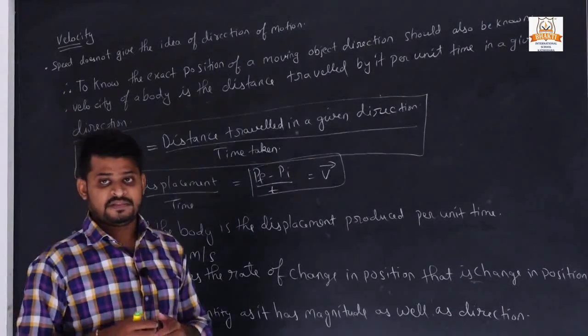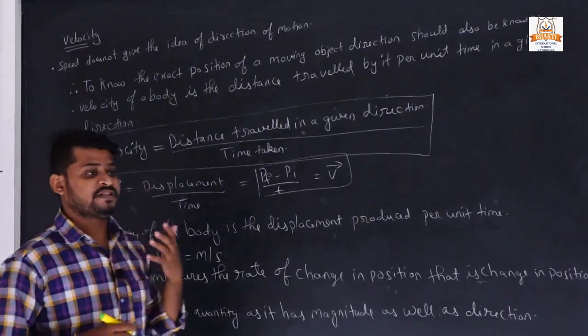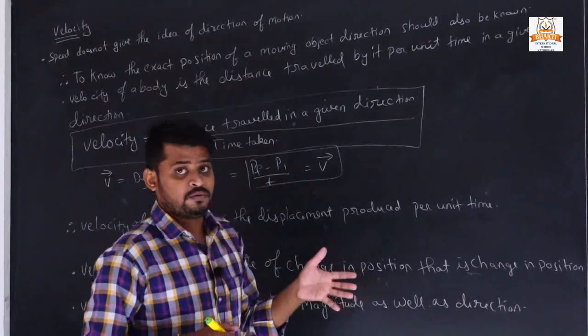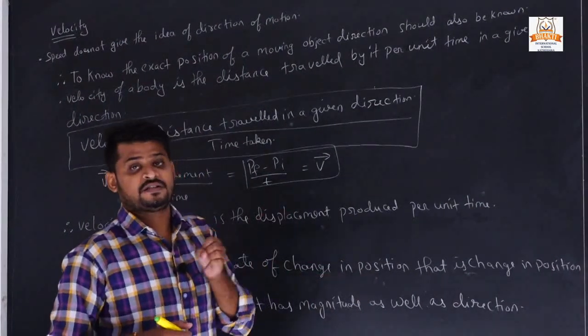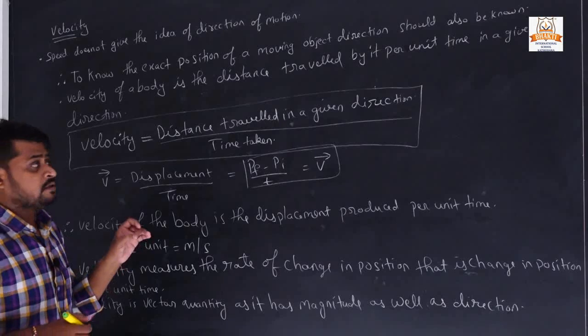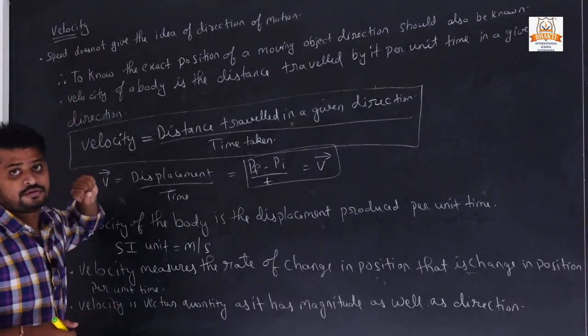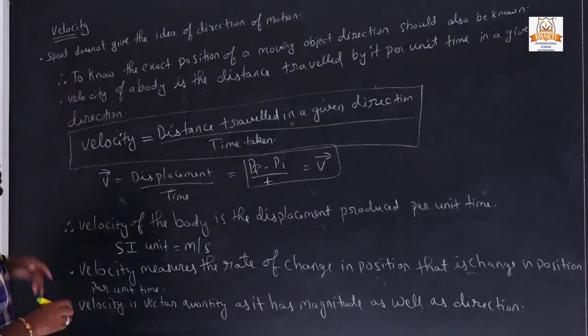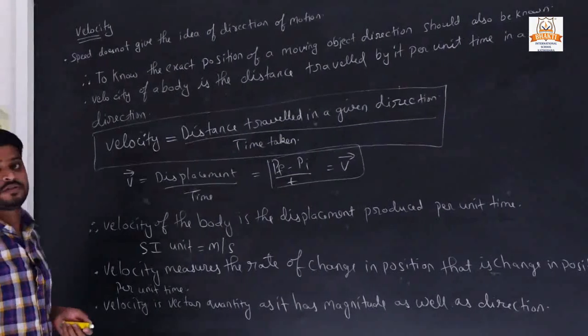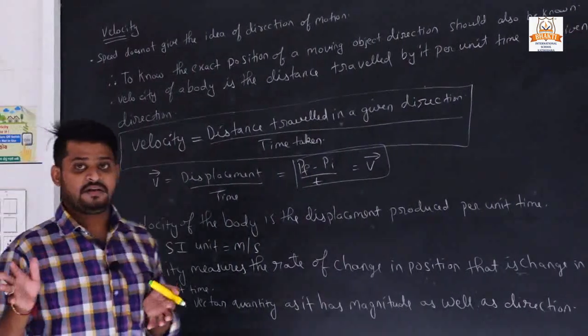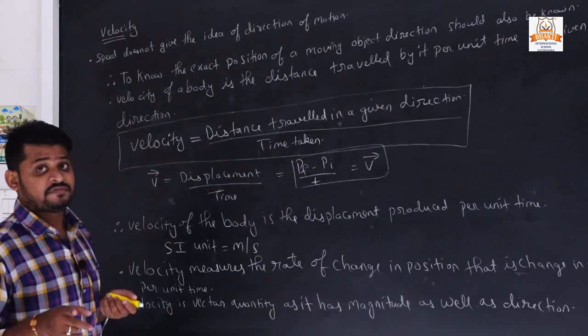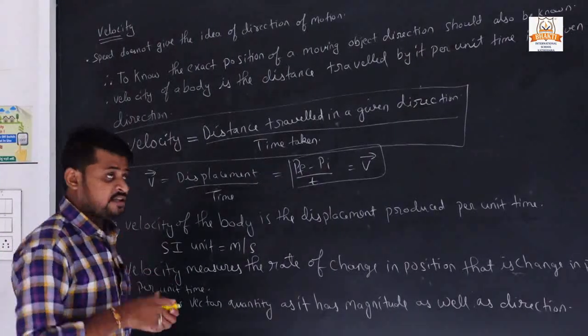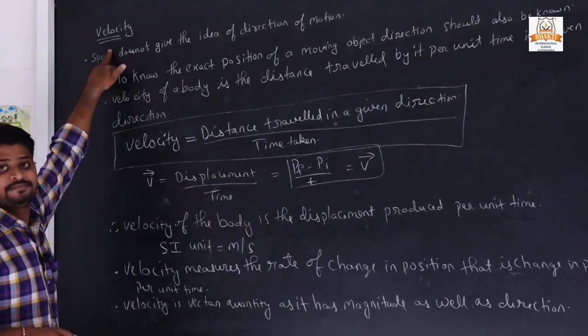Speed tells how fast or slow an object's motion is. To describe that we introduce speed, but speed does not give the idea of the direction of the motion. Speed doesn't have any direction, but if speed has direction then it is called velocity.